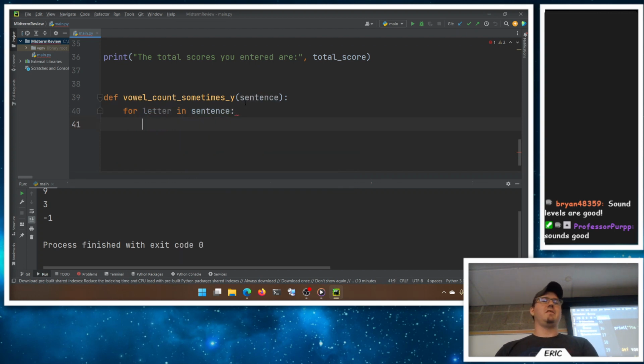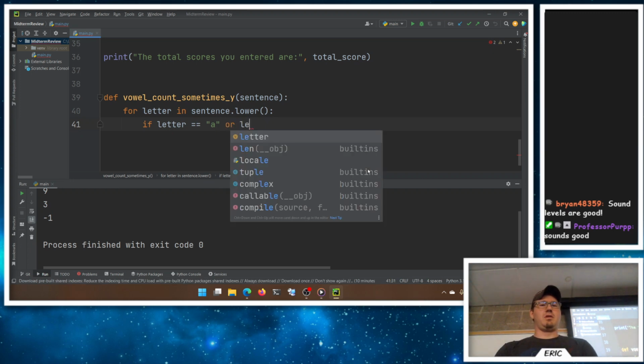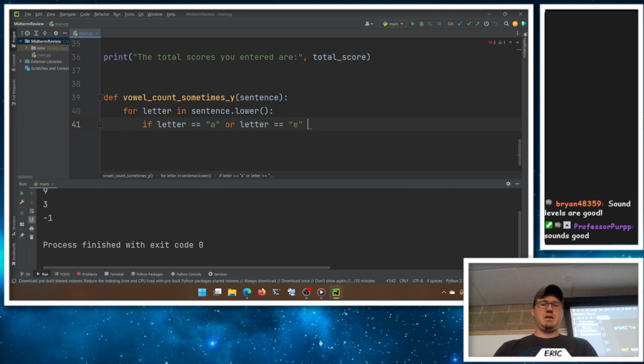We can loop through a sentence because a string is just a collection of characters, one character at a time. And then if letter is equal to a, and probably want to lowercase this, which is a little annoying. We can do sentence dot lower, if you lowercase the entire sentence first. So if letter is a, or letter is equal to e, or letter is equal to an I, or letter is equal to, we could do it this way.